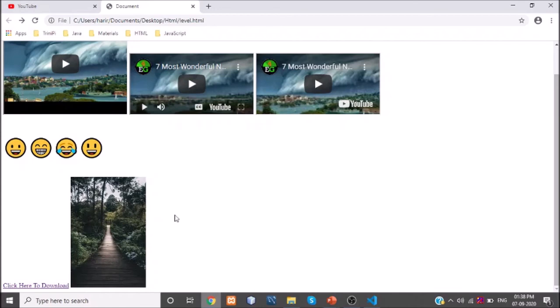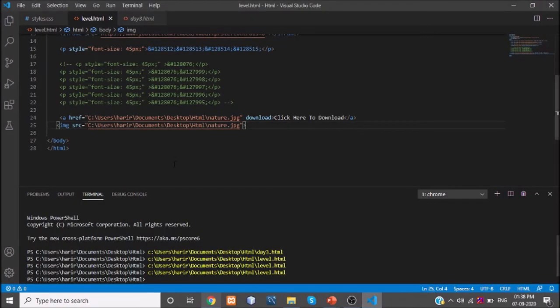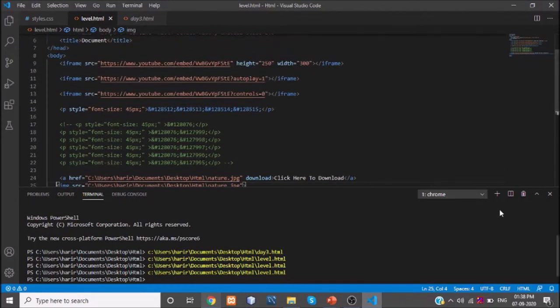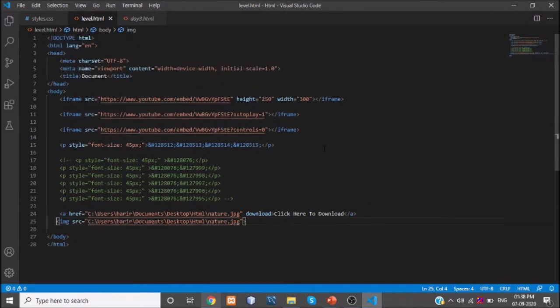The topic is about this: it is displaying in the actual height and width of the image. When you hover over this image, it will zoom the image. For that, we are going to add styles.